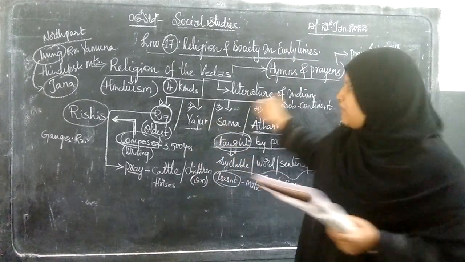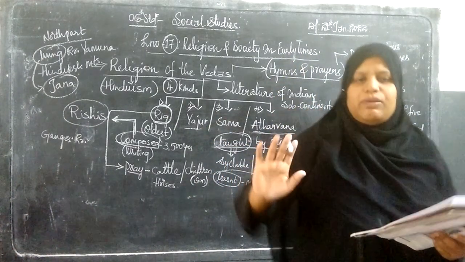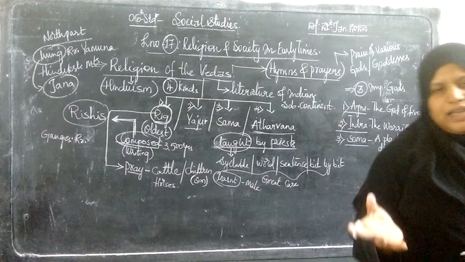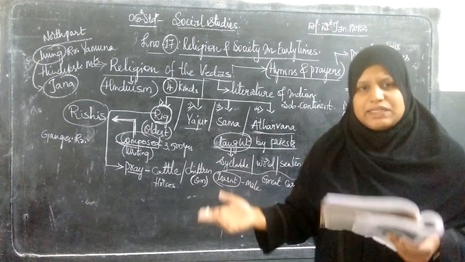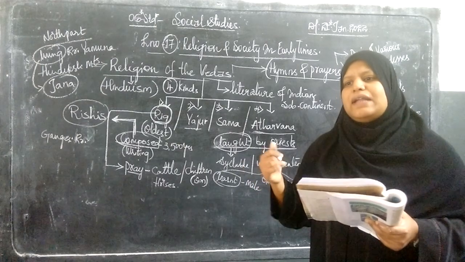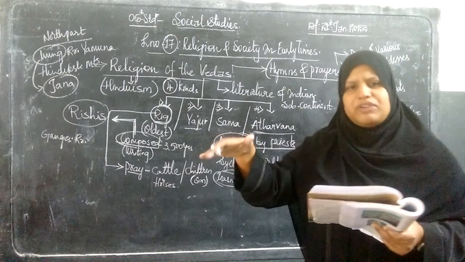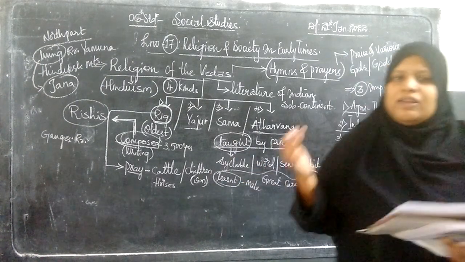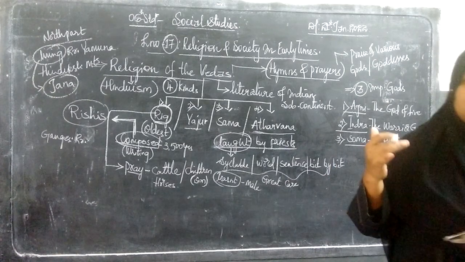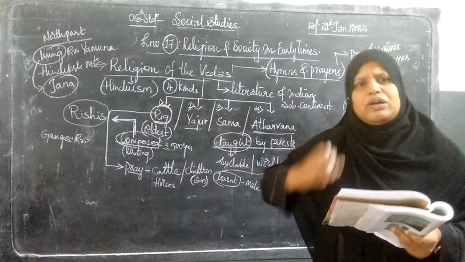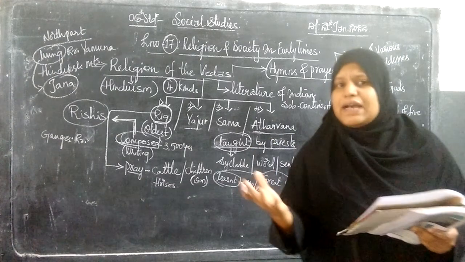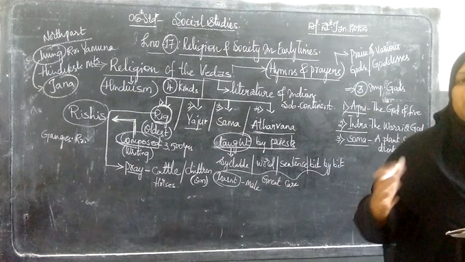Especially the fire rituals, which were very costly, money consuming and involved animal sacrifice. It was not like one particular ritual that they do and we get close. No, the sacrifices went on continuously, the rituals of yagnas being performed for weeks and months together.